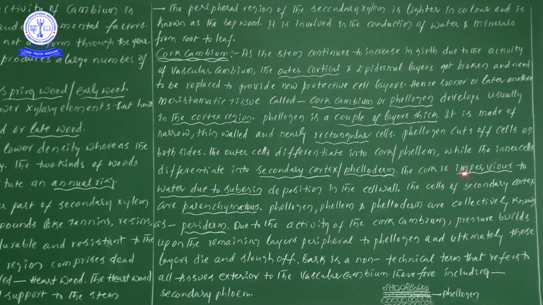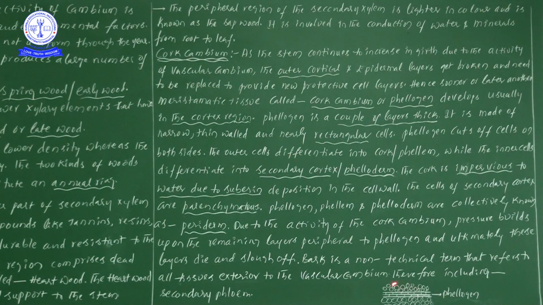Now this particular cork region is impermeable. Impermeable means it will not allow water and minerals. Why? Because its cell walls are made up of suberin. On the outer side we are observing cork or phellum, and on the inner side we are observing secondary cortex or phelloderm.